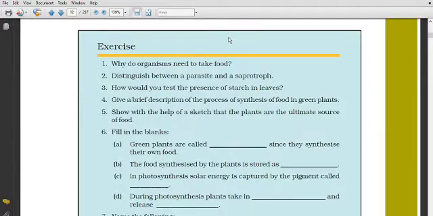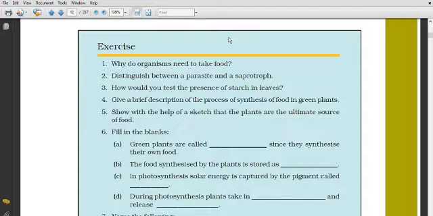This indicates the absence of starch. So the plant kept in sunlight shows the presence of starch.